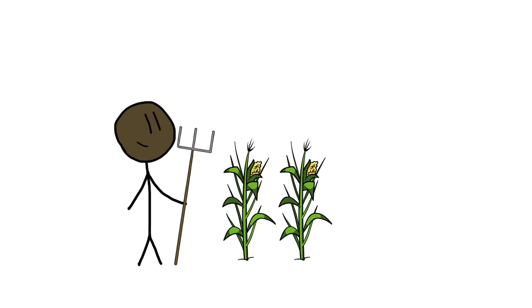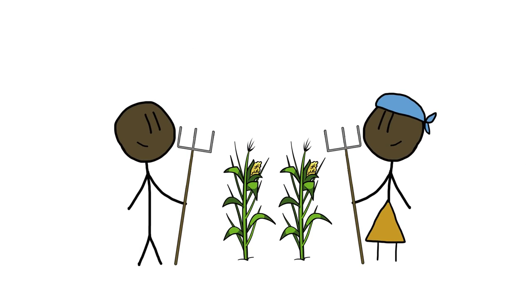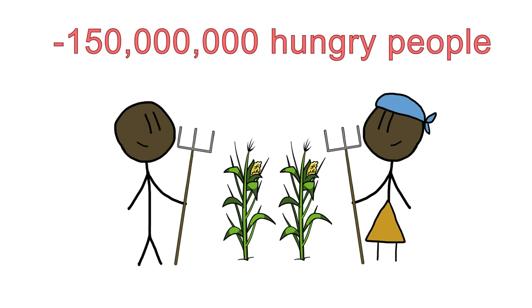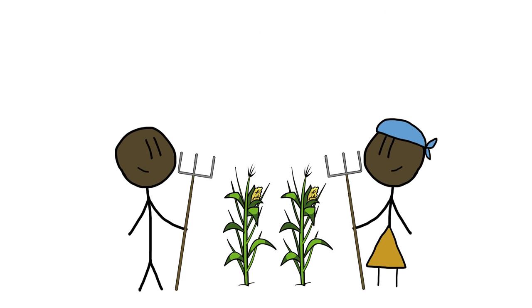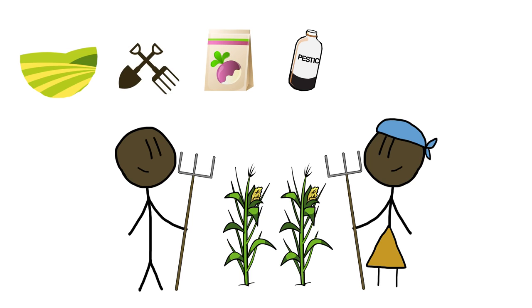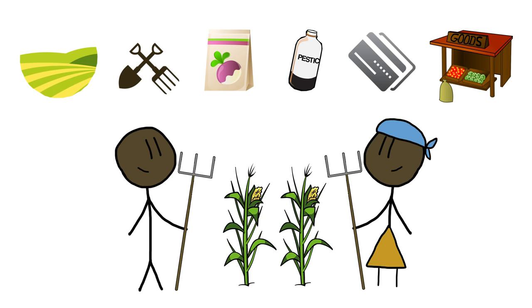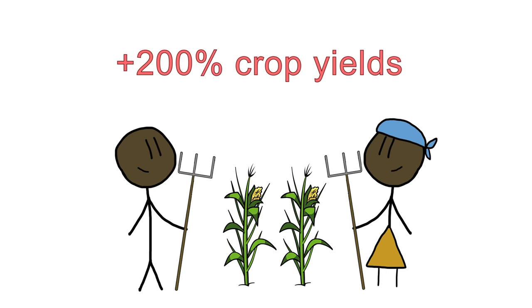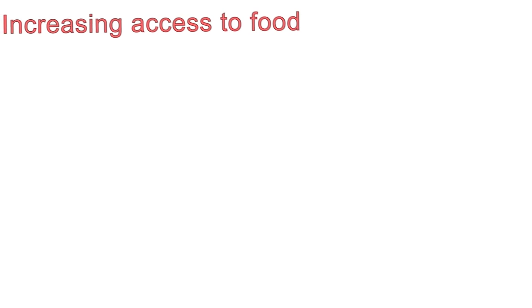According to the Food and Agriculture Organization, if women farmers had the same access to farming resources as men, the number of hungry people in the world would be reduced by 150 million. The UN plans to provide all small-scale food producers, especially women and small family farms, equal access to land, tools, seeds, pesticides, credit, and markets to sell their produce. This plan alone is suspected to increase crop yields by 200%. Next, increasing access to food.